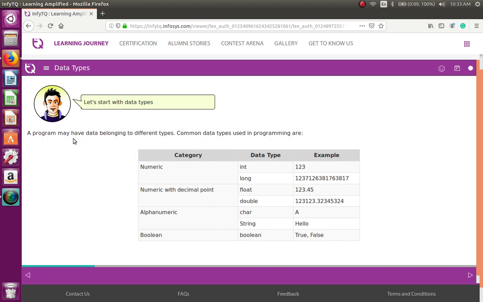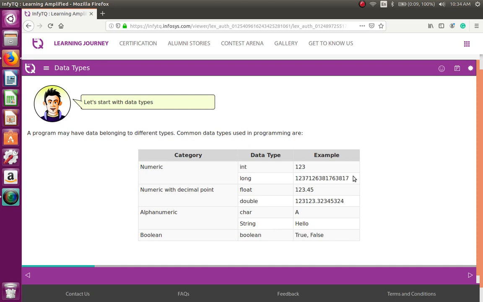Let's start with the data types. A program may have data belonging to different types. Common data types used in programming are numeric, numeric with a decimal point, alphanumeric, boolean. When it comes to numeric, you will have integer and long. Numeric with a decimal point will have float, double. Alphanumeric will have character and string. Boolean will have boolean.